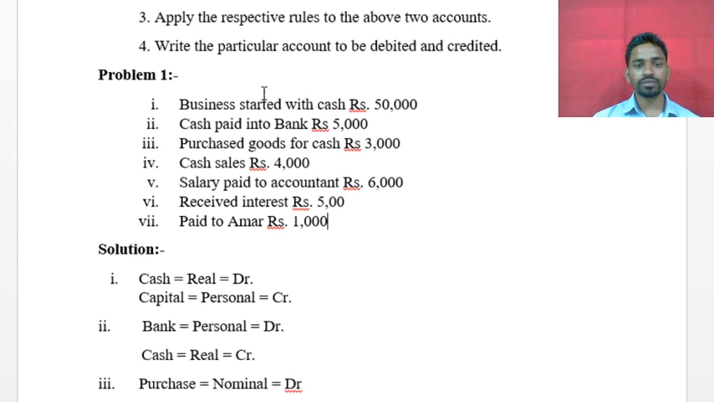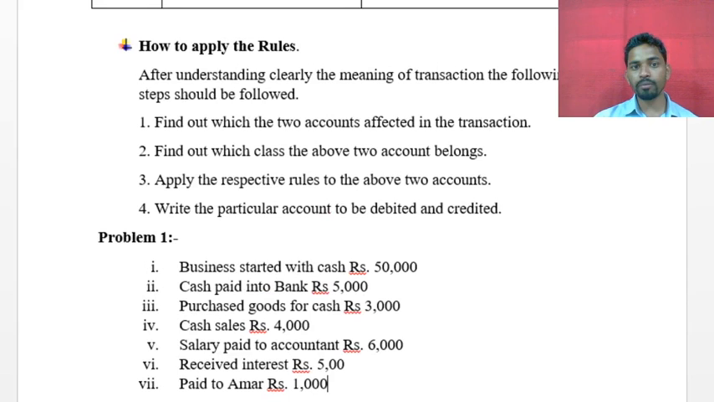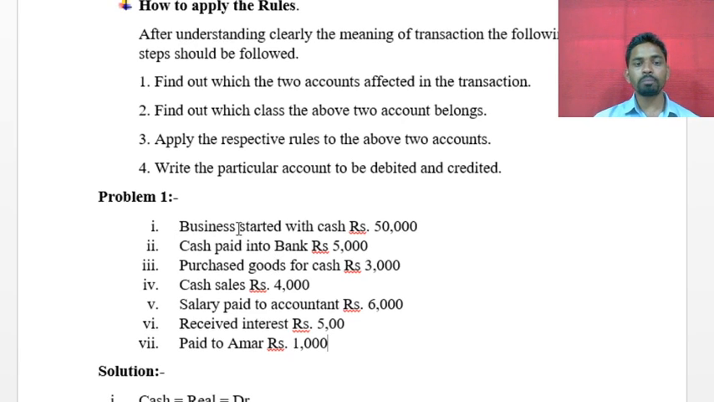Now see, the first step is: find out which two accounts are affected in the transaction. Out of the 24 or more accounts, two accounts will be affected in this transaction. So which are those two accounts? Business started means some person, the proprietor, is going to start and he is investing money in the business. The money invested by the owner or proprietor is nothing but the capital. So we got one account name, which is capital.